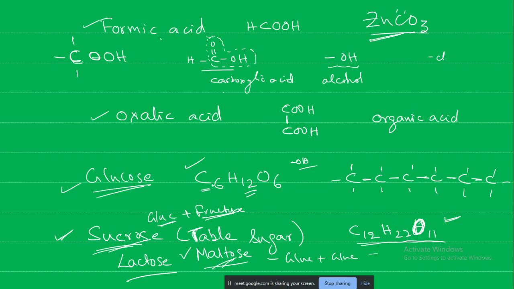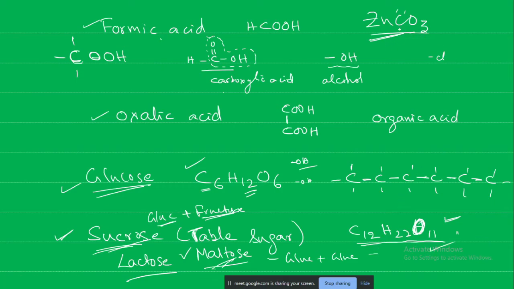Similar to glucose, you see C6H12O6, right? H2O, hydrated form of carbon. Glucose is nothing but a hydrated form of carbon. Almost, you can tell there are 6 OH groups here, and in sucrose there will be 11 OH groups. C12H22O11. Okay, good.